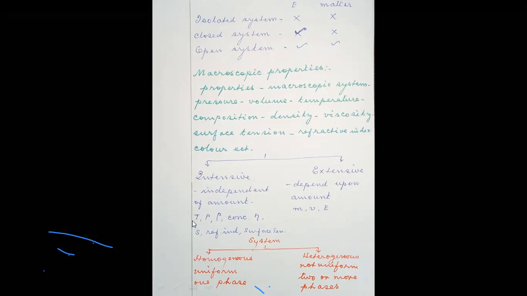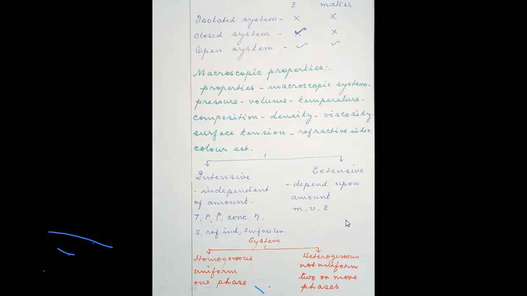So the temperature is independent of the amount. Similarly, pressure. Pressure is force acting per unit area, and density, mass per volume, concentration, viscosity, specific heat capacity, refractive index, surface tension. So these are all some of the examples of intensive properties.